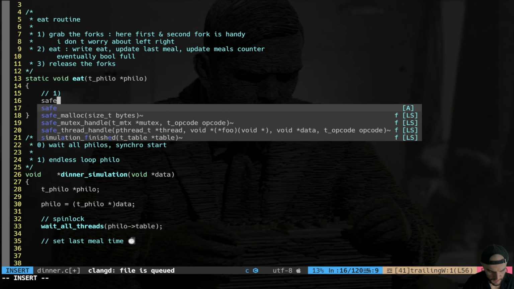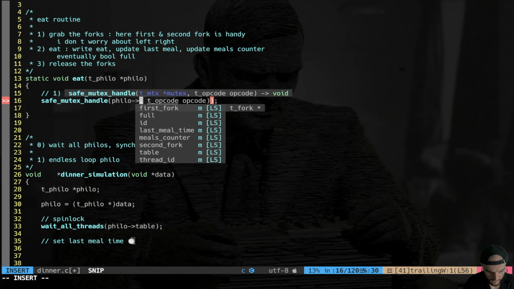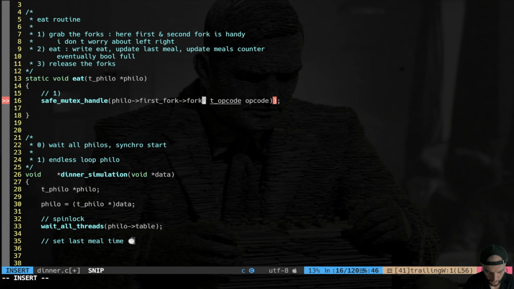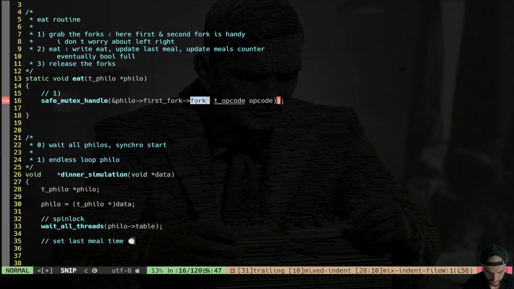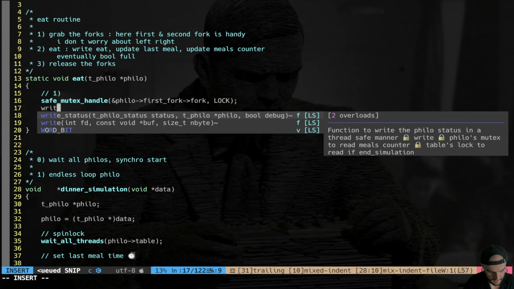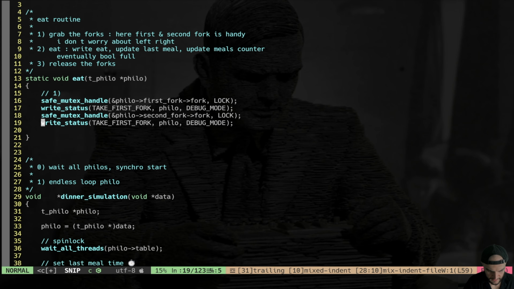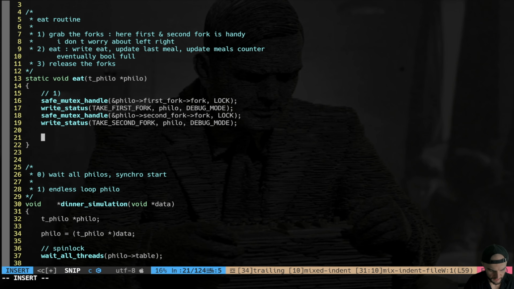So let's do the first point. Safe mutex handle, we have to lock the first fork, so it's going to be philo first fork, fork, right? By reference, because my struct has also the ID. So here I need also to say explicitly I want the fork, I don't want the fork ID. And the opcode is going to be lock. We do the same for the second fork. Of course, in between we have to write the actual status, which is take first fork and take second fork. All right, that's it for the first step.